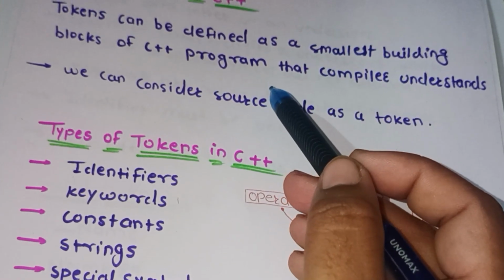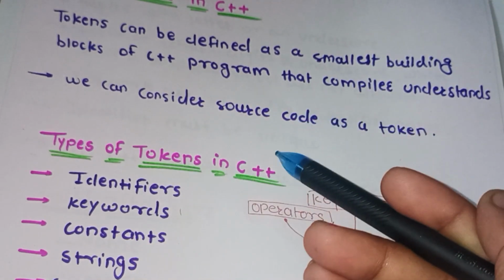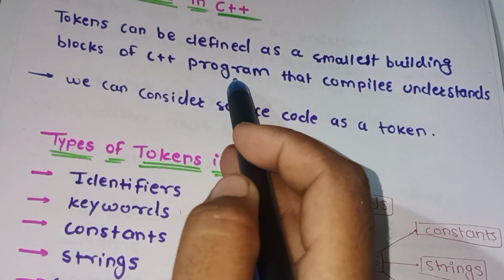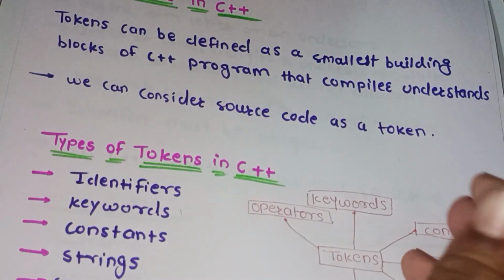Because we are using here variable name, function name, class name, and all these things are used in the implementation of a program. That's why we are calling it the smallest building blocks.